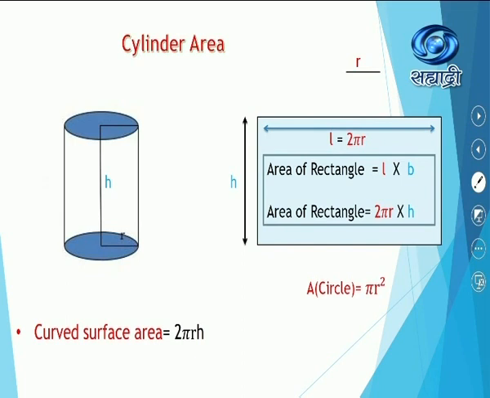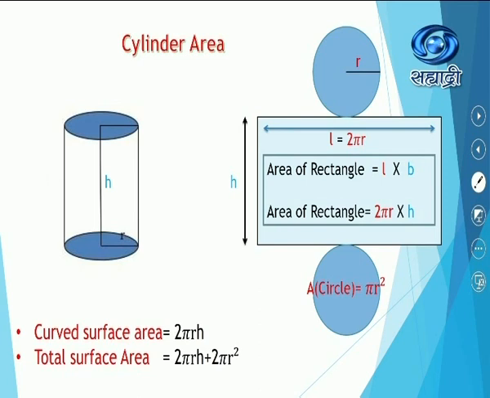And now the total surface area, as there are two more circular surfaces with radius r. Let's see here the blue colored one with radius r. As it is a circle, it has the area pi r squared, and like that two circles are present. Hence, total surface area is equal to 2 pi r h plus 2 pi r squared.